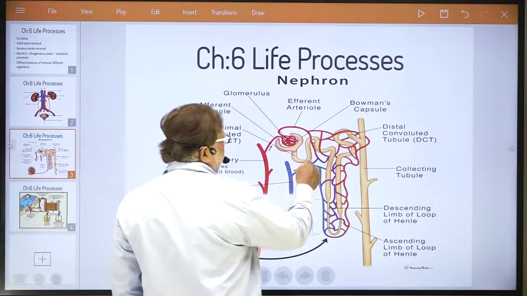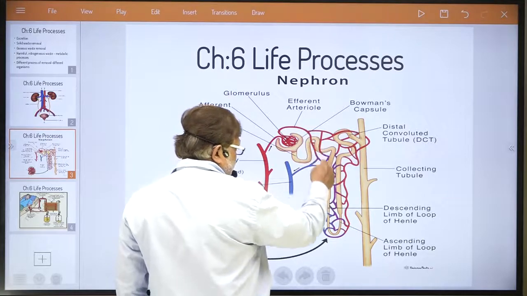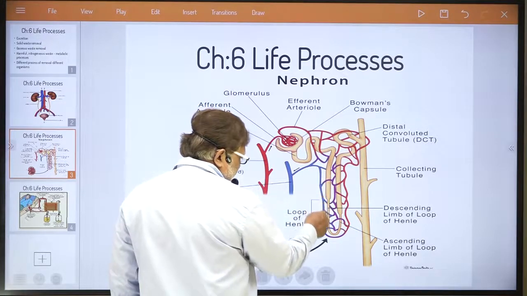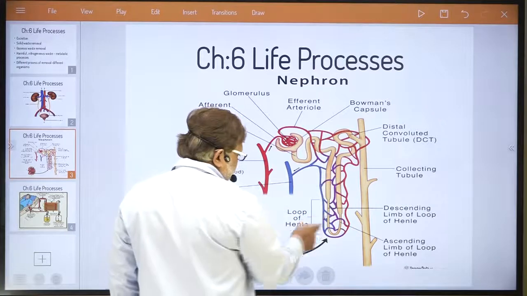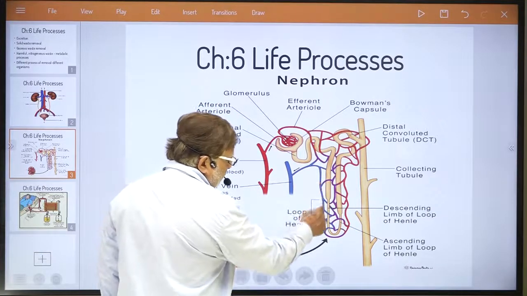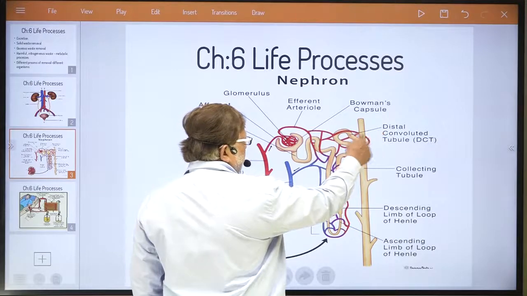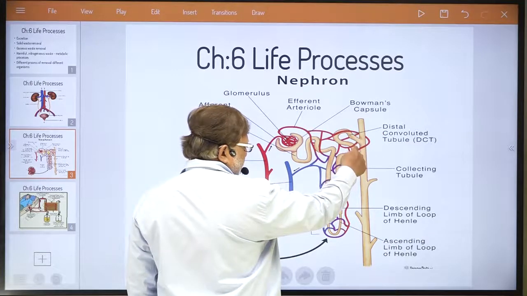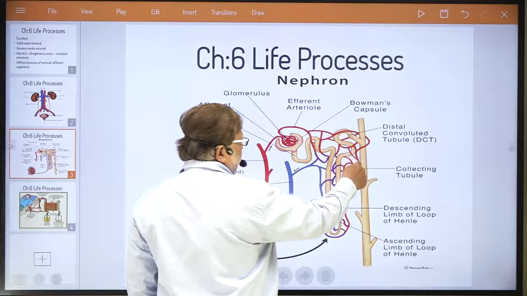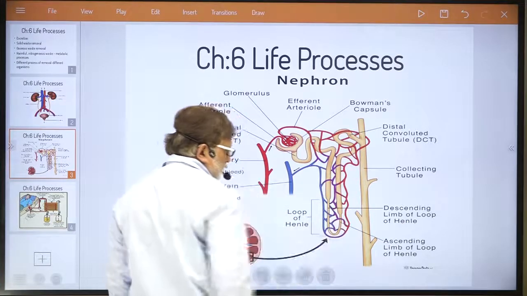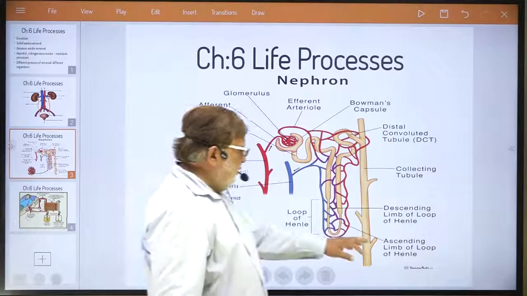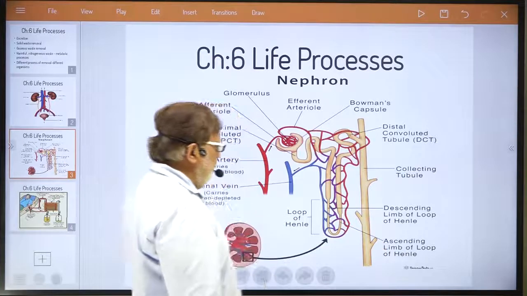Then you can just roll out this way. This U-shaped structure, if you can see, is called the loop of Henle. Then this part, the distal convoluted tube, dear student. This is the way you can see this complete structure: descending limb of loop, ascending limb of loop.